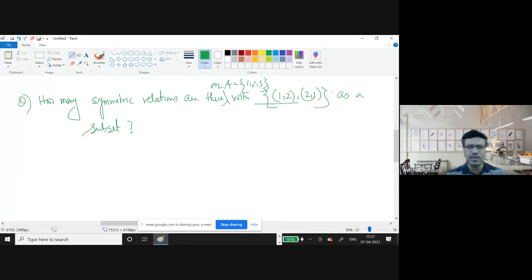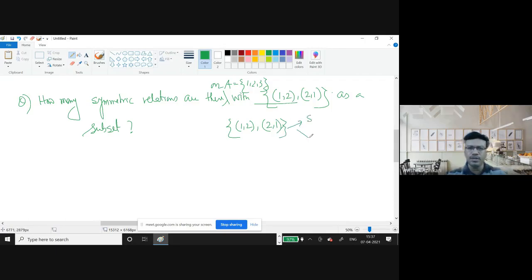So is the question clear? How many symmetric relations are there on the set {1, 2, 3} with this as a subset? That means suppose you are considering only (1,2) and (2,1). Will that be a symmetric relation, true or false?